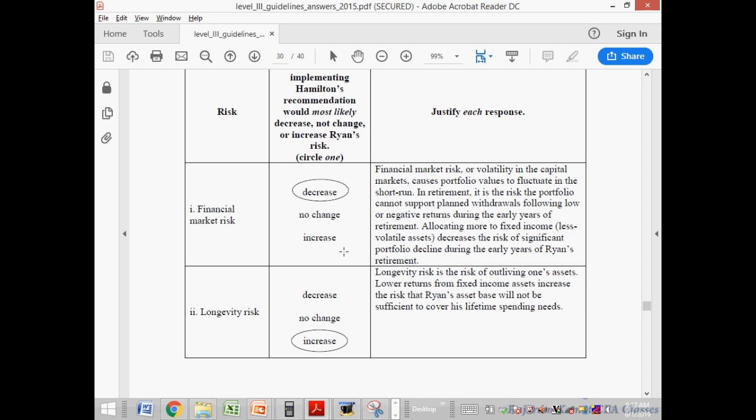So understand this, you can write this in your final notes, that if you are purchasing equity, the longevity risk should be decreased. No? No, if you fixed income allocation, lower return from fixed income increases. Achha, they are saying you should allocate more to fixed income. Okay. So what you can write in your notes is that when you buy equity, the longevity risk would go down. The reason for that is equity has more return. I was looking at the other side, equity has more risk of losing money. That's wrong. As per CFA Institute, the equity has more return, so the longevity risk would be lower when you buy equity.